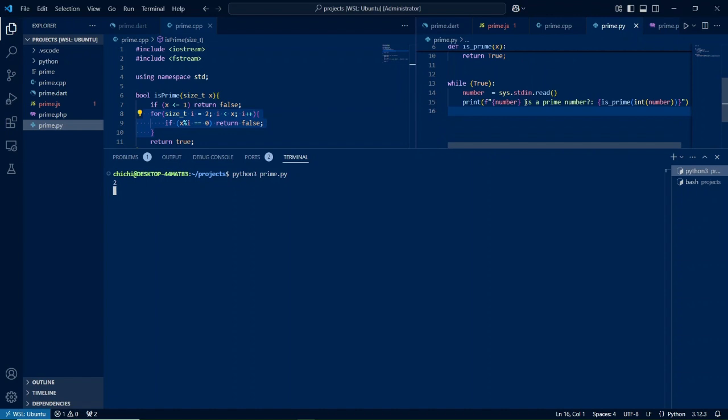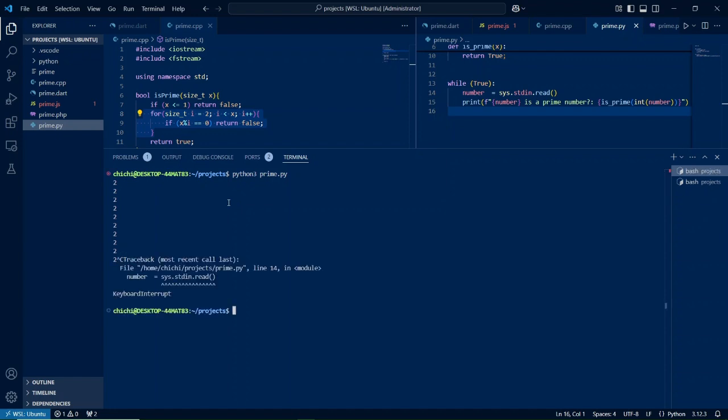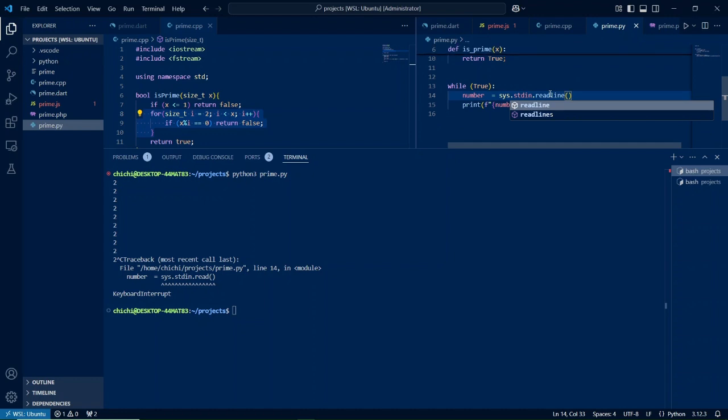Oh, we can't use read, can we? Okay, so this will read everything. What about if I use readline instead? Will it work?